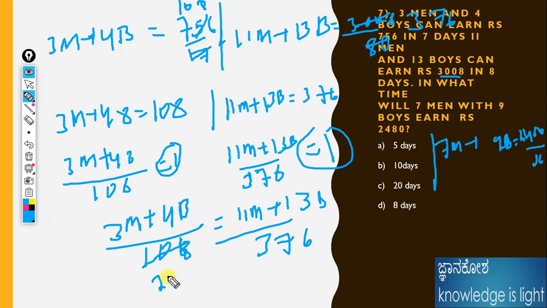I'm substituting here, 94. 3m plus 4b is equal to 108, and 27 times 11m plus 13b, isn't it? After substituting the value, 94 into 3 is 282m plus 94 into 4b, 376.